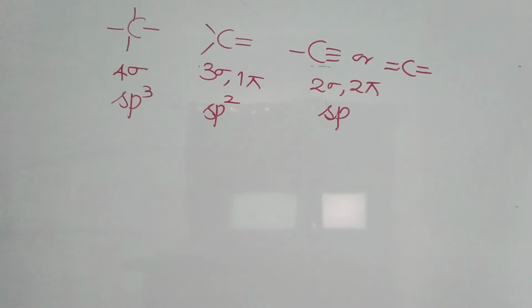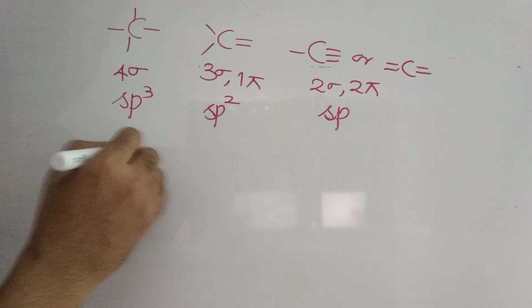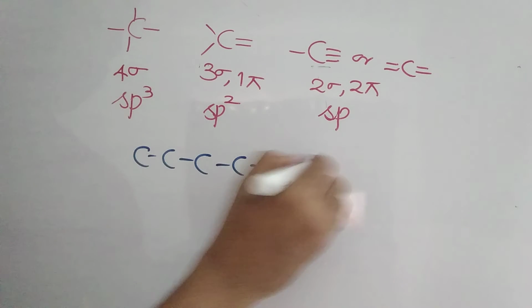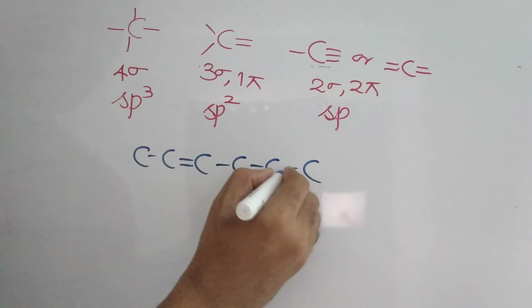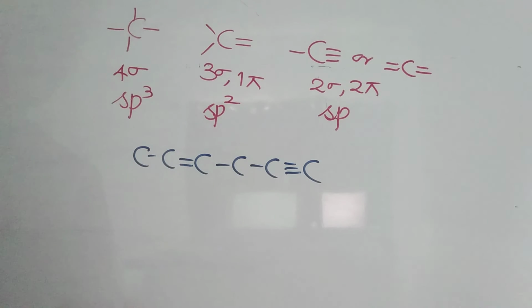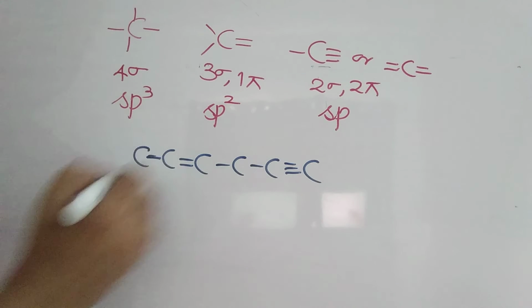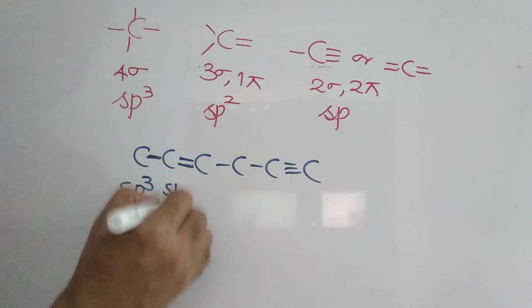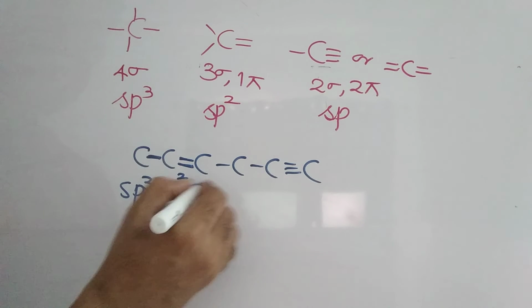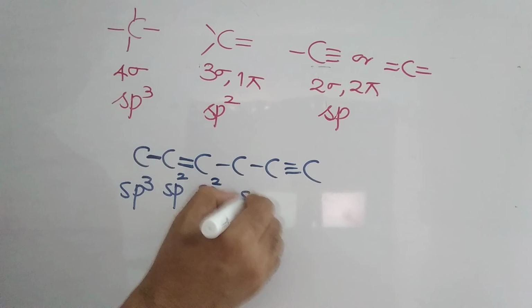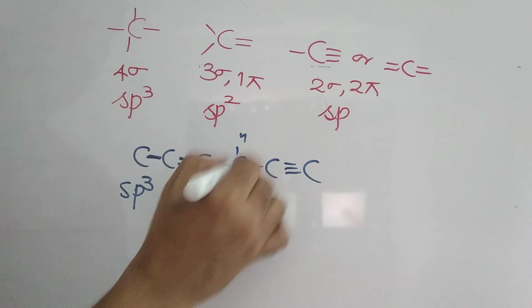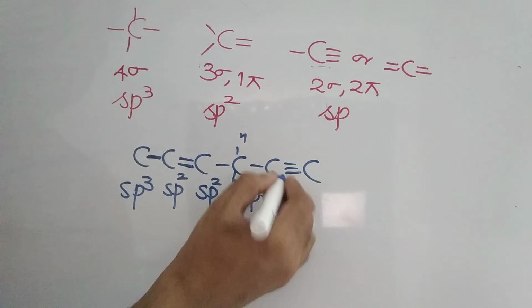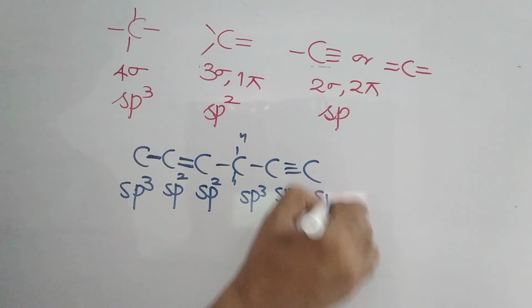Carbon is sp3, sp2, or sp only. No other hybridizations are possible for carbon. We'll go with a few examples. When they mention it like this, let us say this is a double bond, this is a triple bond. This is having one bond only, so this is an sp3 carbon. It is having a double bond, so this is an sp2 carbon. This carbon is also sp2. This carbon is having single bonds, that means it is having the remaining 2 hydrogens. There is no need to check them. It's having a triple bond. It is also having a triple bond.